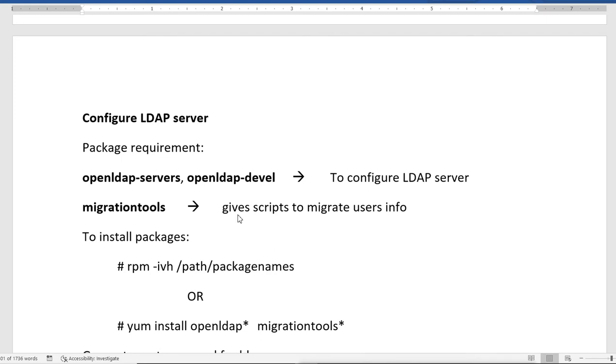Those users from passwd, we will migrate into our LDAP database. LDAP stores user and object information differently, as we have seen, as a distinguished name in a hierarchical way. We can do it manually, but to do it easily we should use this migration tools package, which gives us scripts to migrate normal RHEL, normal Linux user information to LDAP format.